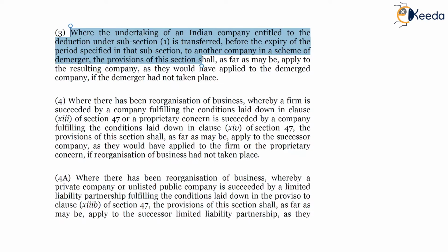The provisions of this section shall, as far as may be, apply to the resultant company as they would have applied to the demerged company if the demerger had not taken place. So it will be assumed that the demerger has not taken place and the resultant company will be allowed deduction of the remaining installments of the amortization of expenses related to VRS.